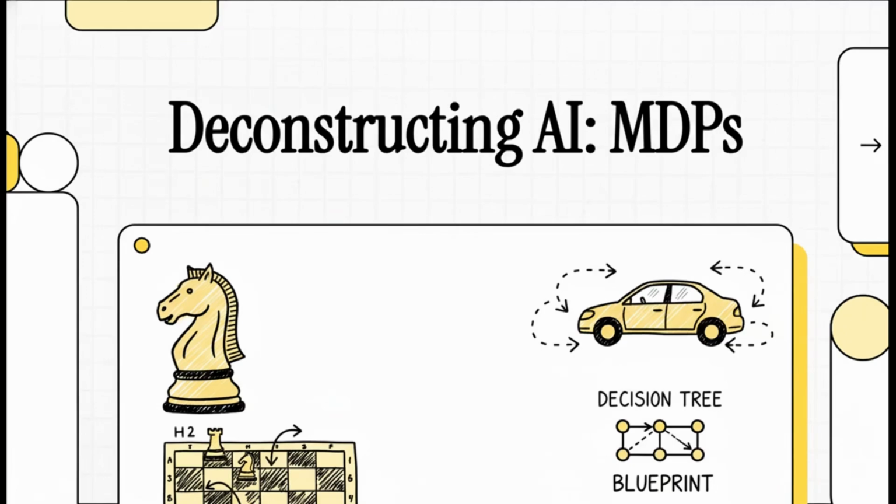Have you ever wondered how an AI actually learns to win at something like chess? Or how a self-driving car makes that split-second decision on when to turn? Well, it turns out they're both built on the exact same fundamental idea. And today, we're going to pull that idea apart and see how it works. We're talking about the Markov Decision Process.